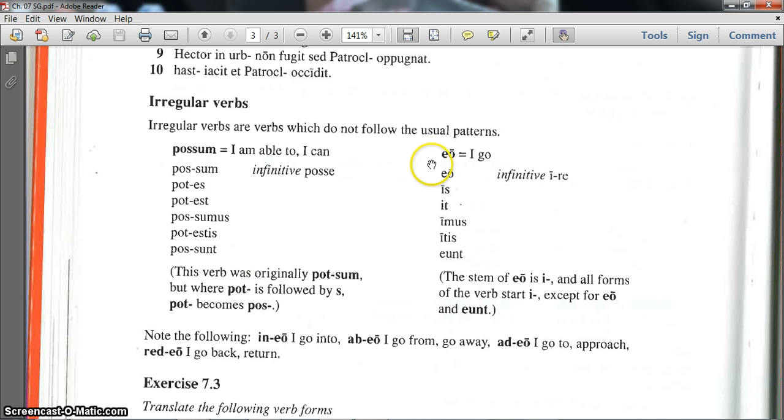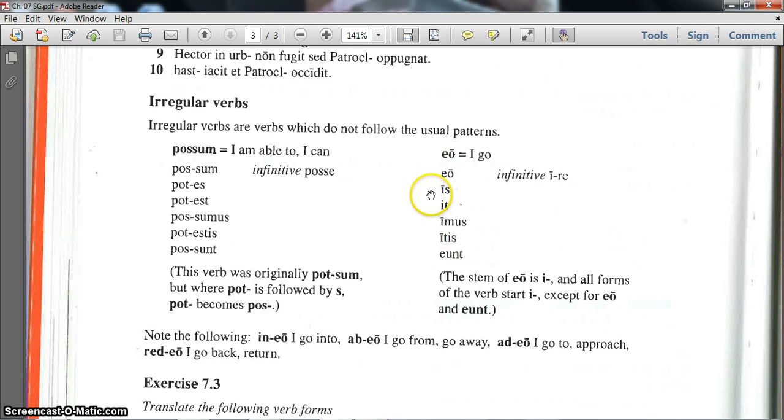Now the other verb is eo, ire. We've talked about this verb in class, and it was in our word list last chapter along with its compound exeo. So here we're seeing eo in all of its forms: eo, is, it, imus, itis, and eunt. The only forms that don't follow the normal vowel schematic are the first singular eo and the third plural eunt.